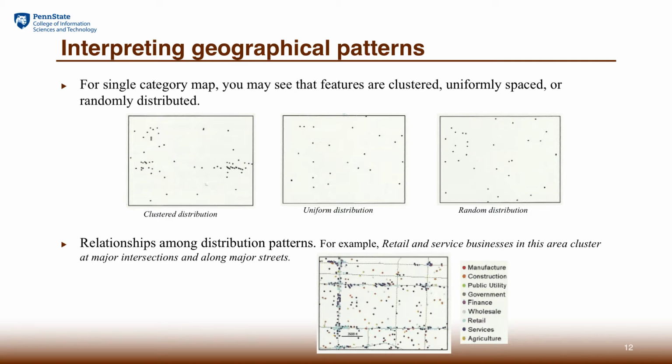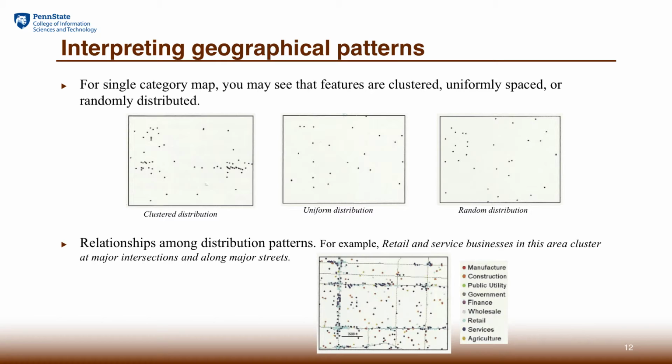The purpose of visualizing features and categories is for interpreting and making sense of the patterns and associations among those. One of the things that we want to do after presenting the features as a map is to interpret the patterns. If the map has many feature classes, we may want to interpret the map in several different steps. First, we can interpret individual feature classes. For example, we can interpret the different kinds of crimes and look at how individual crime patterns are distributed.